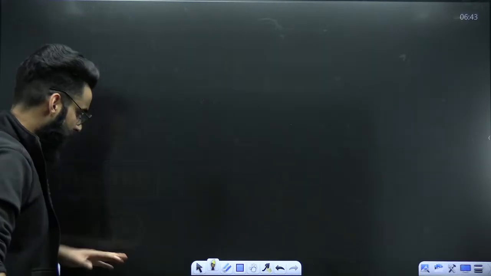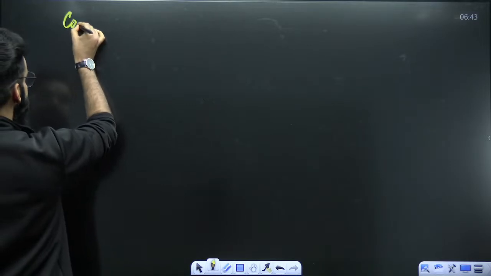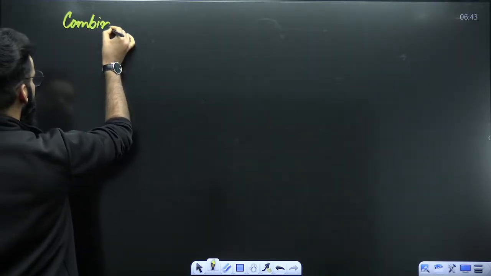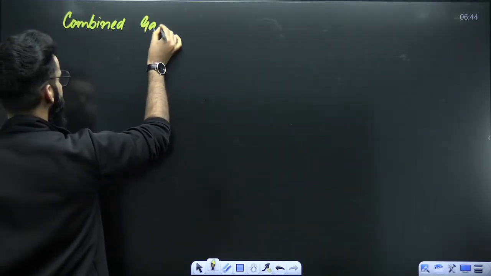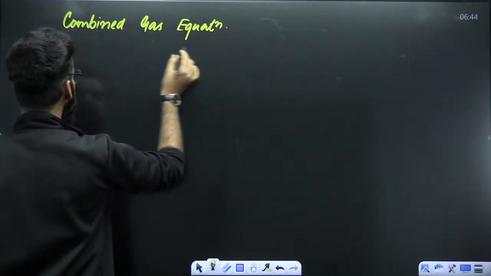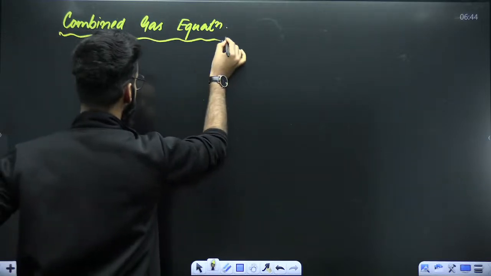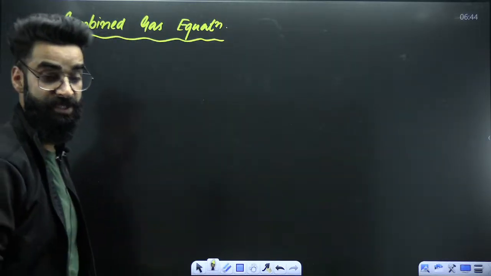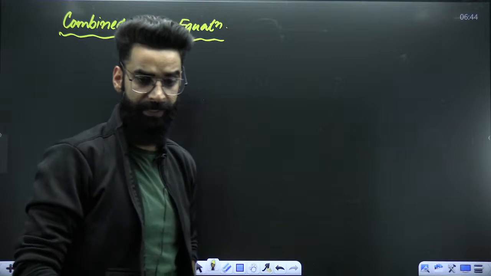Now guys, till now I did not show you any question. I did not show you any problem. Now it's time to do some problems. But before doing problems, there is one thing which will help us in order to solve the problems. What is that? That's the combined gas equation. The combined gas equation will help us solve the problems in less time. And what is this combined gas equation all about? Let's have a look now. Understand what I'm going to say.